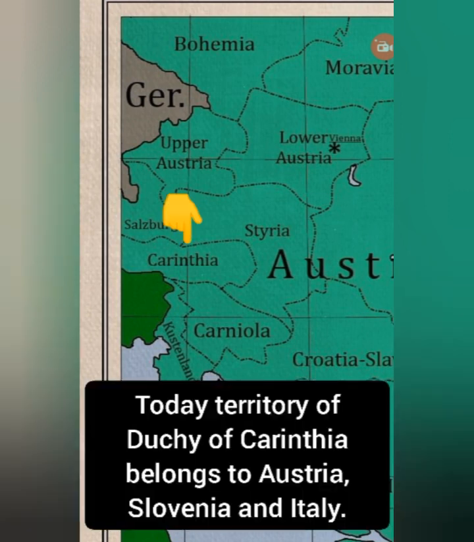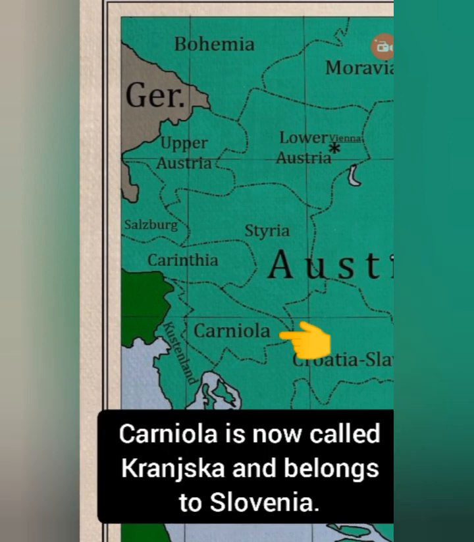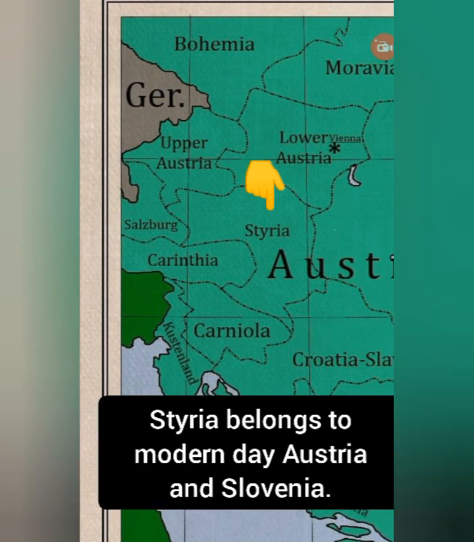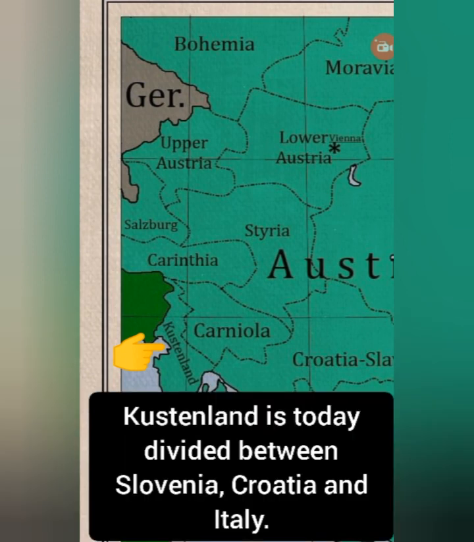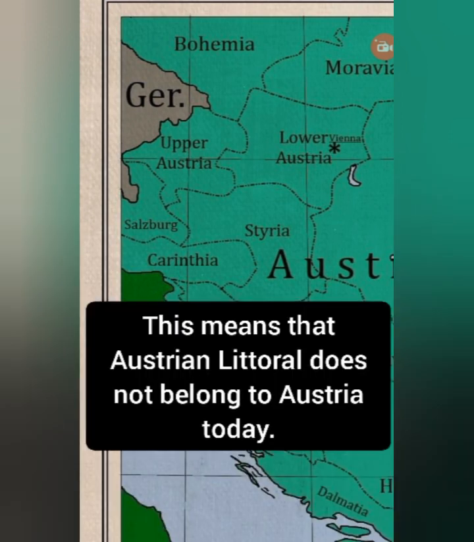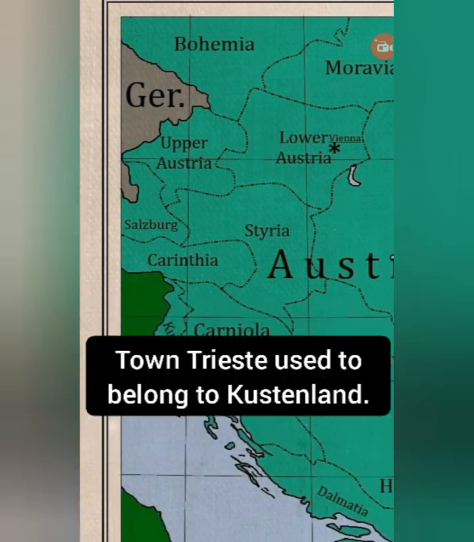Today, the territory of the Duchy of Carinthia belongs to Austria, Slovenia, and Italy. Carniola is now called Kranjska and belongs to Slovenia. Styria belongs to modern-day Austria and Slovenia. Kustenland was also called the Austrian Littoral. Kustenland is today divided between Slovenia, Croatia, and Italy. This means that the Austrian Littoral does not belong to Austria today.